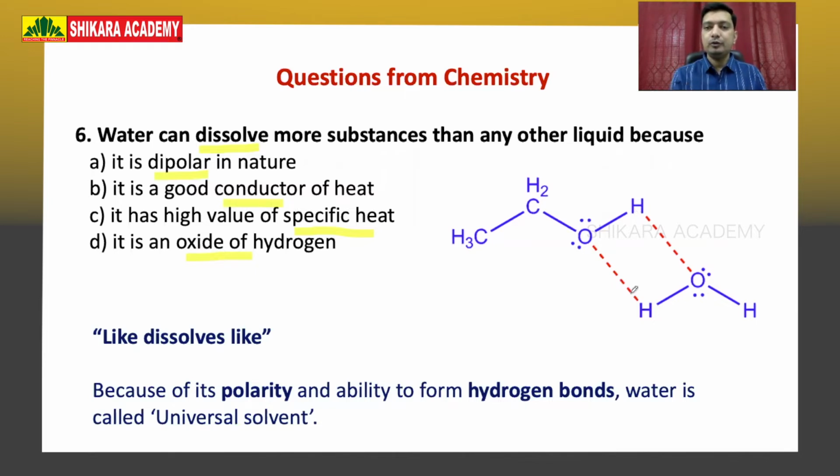This attractive force is because of the dipolar nature. Because of shifting of charges, water shows a slightly positive charge on one side and a slightly negative charge on another side. Oxygen will carry negative charge, hydrogen will carry positive charge. So this distribution of charges leading to dipolar nature results in this solubility.